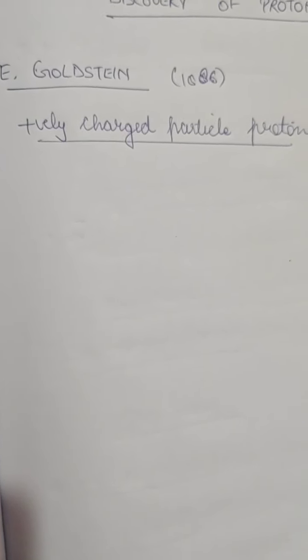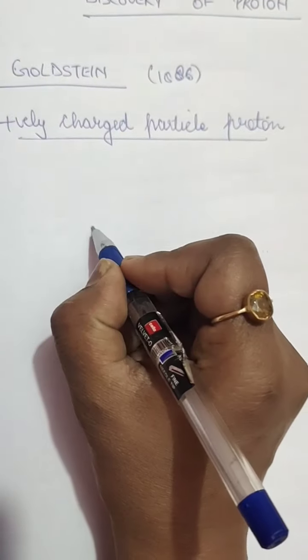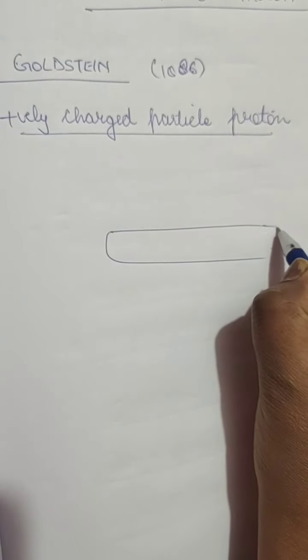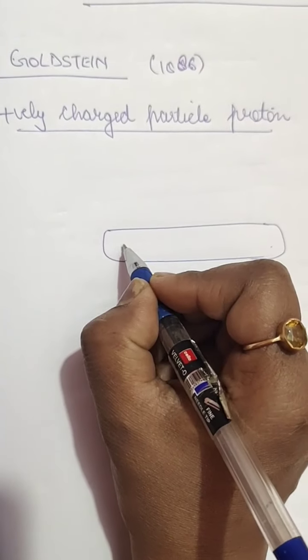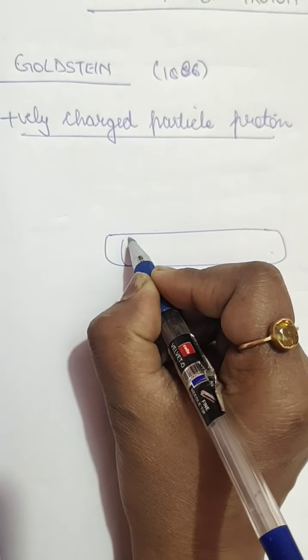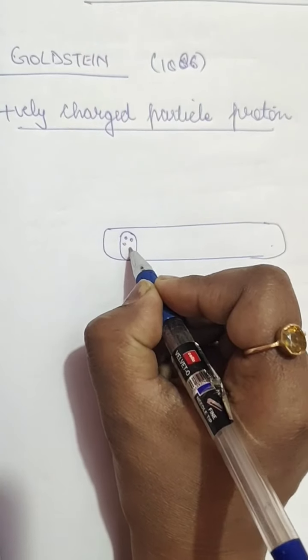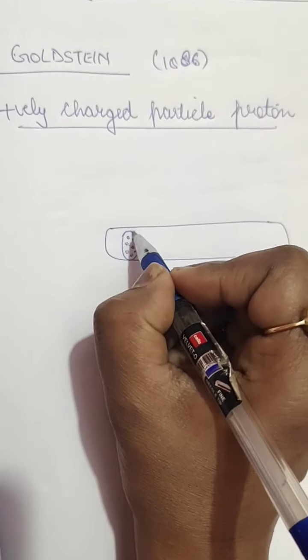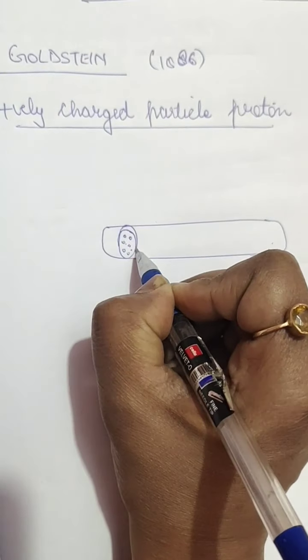When Goldstein passed electricity in the same discharge tube, just like Thomson used, he used here, instead of the electrode, a perforated metal plate, a plate which had some holes in it.